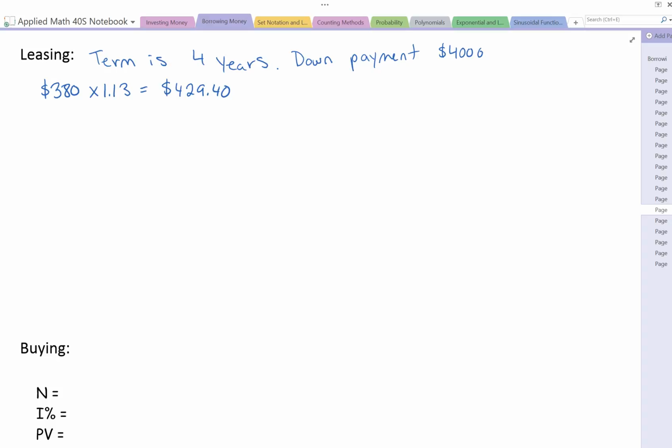Now it says that the lease payments are $380 per month plus tax. So 380 times 1.13, 1.13 being our 13% tax, and that would give us $429.40.